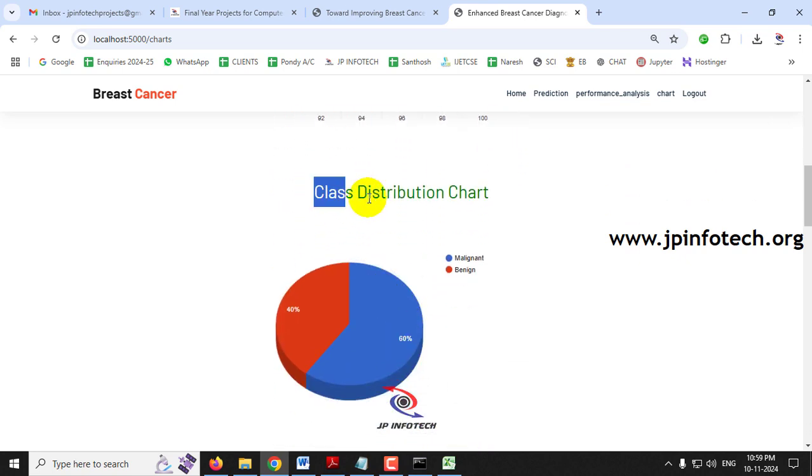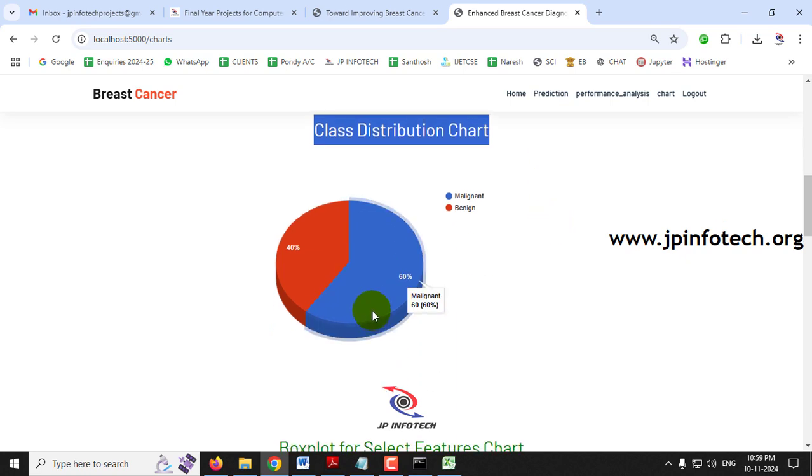And then comes the class distribution chart, which contains 60% malignant data and 40% benign data. So this is the distribution chart from the data set that we have used. Here these two classes have been distributed like this.